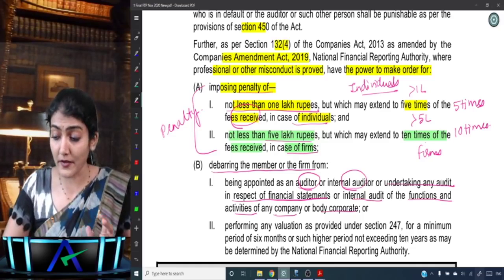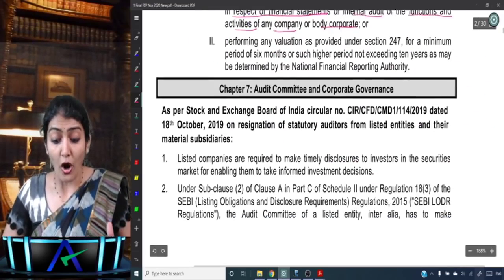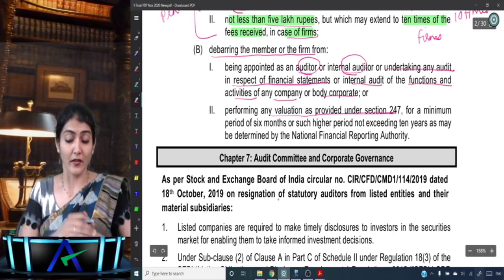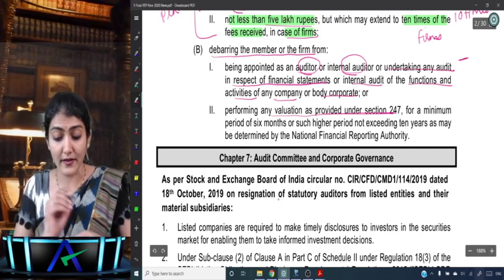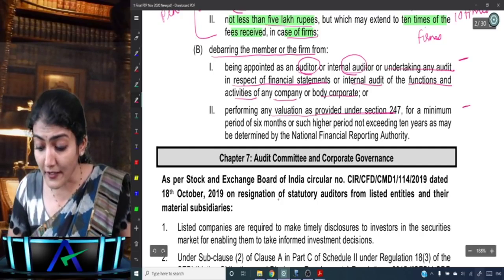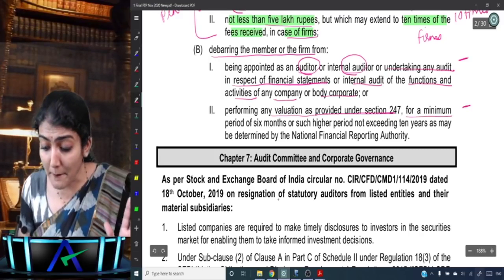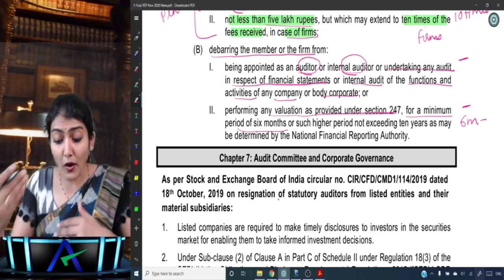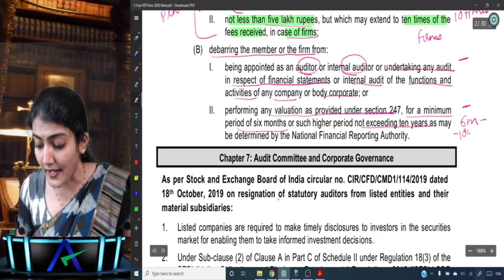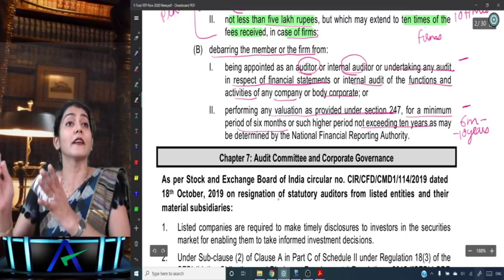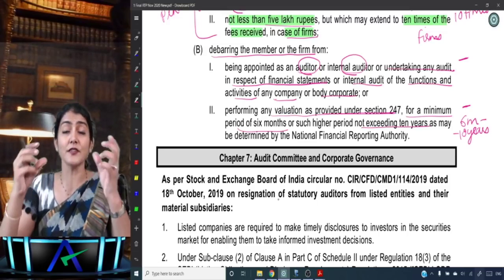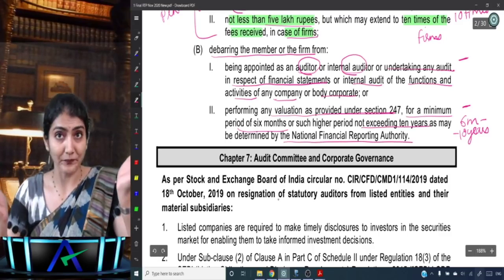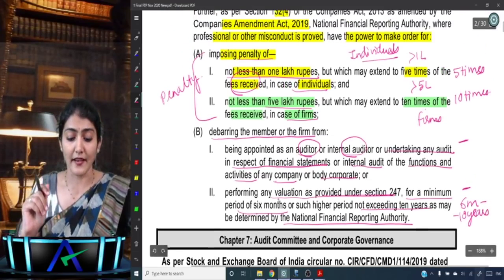So cannot be appointed as an auditor, internal auditor, or perform any valuation as provided under section 247, for a minimum period of 6 months, or such higher period not exceeding 10 years. So in that NFRA order it is 7 years. But what is the range? 6 months to 10 years, as may be determined by the NFRA.